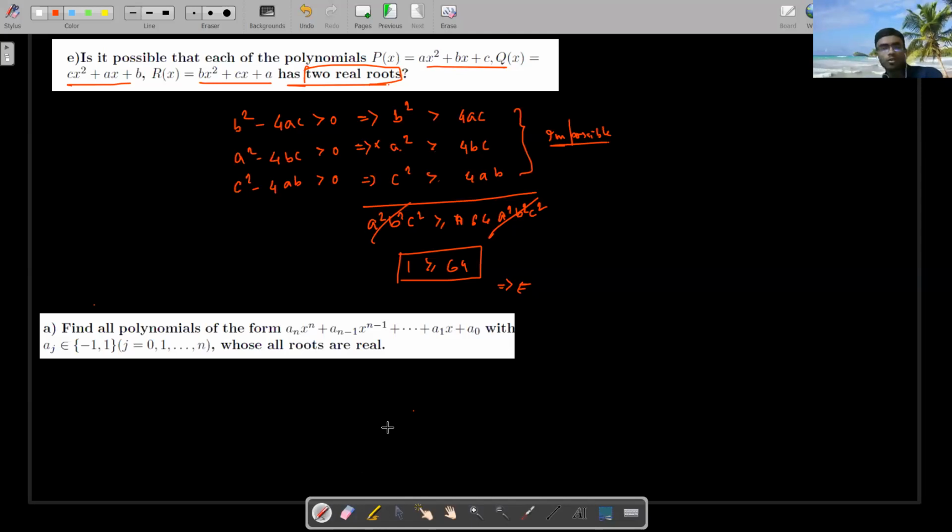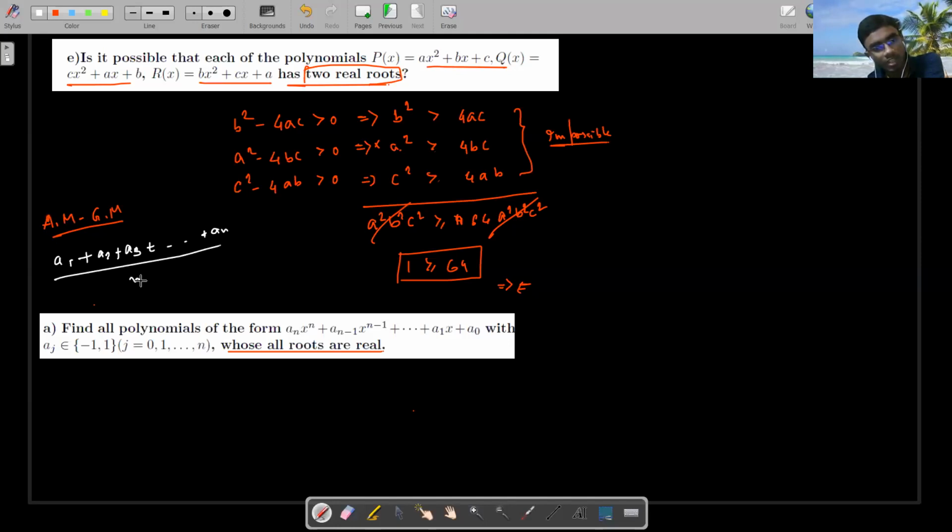we need to find all the polynomials whose roots are real. Do any of you know the AM-GM inequality? Very simple inequality, right? I'm just stating it: the average (a1 plus a2 plus so on up to an) divided by n is greater than or equal to the nth root of a1 a2 so on up to an, where all the ai's are greater than or equal to 0.